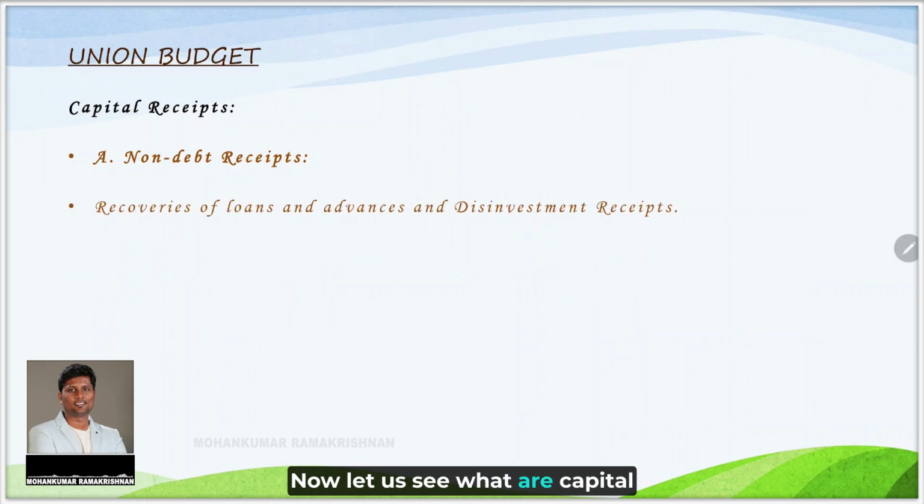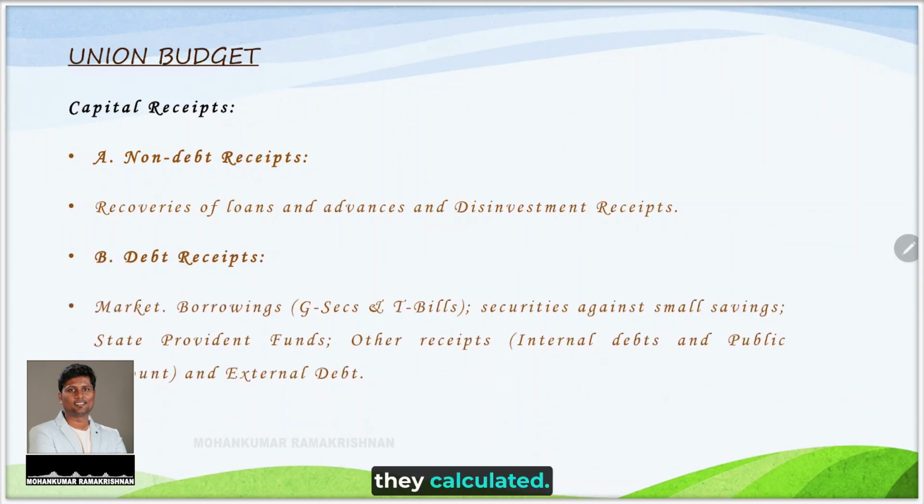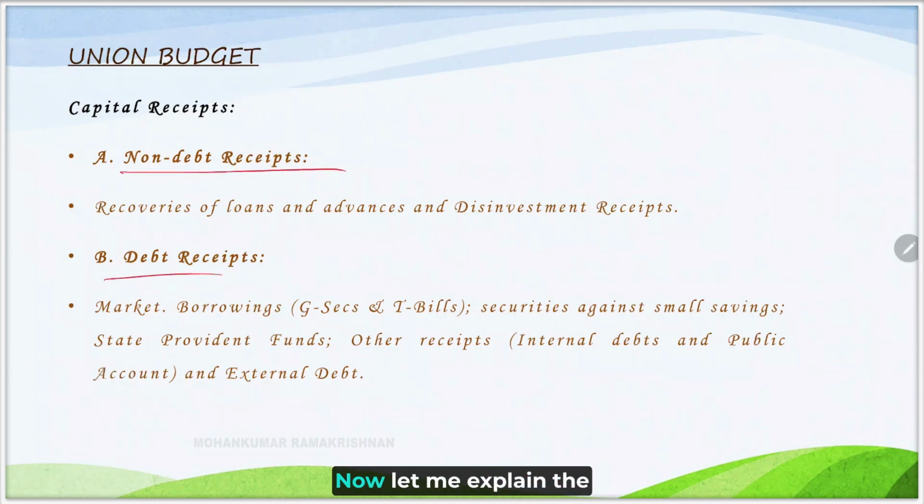Now let us see what are capital receipts and how are they calculated. Capital receipts is equal to the sum of non-debt receipt and debt receipt. Now let me explain the difference between capital receipt and revenue receipt.